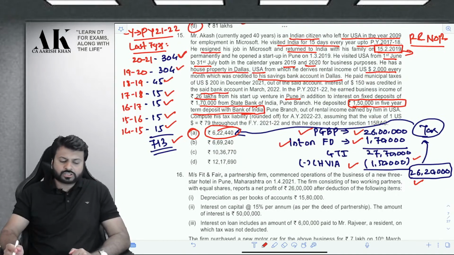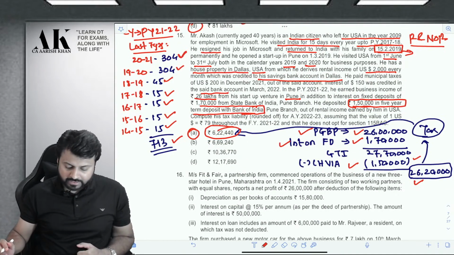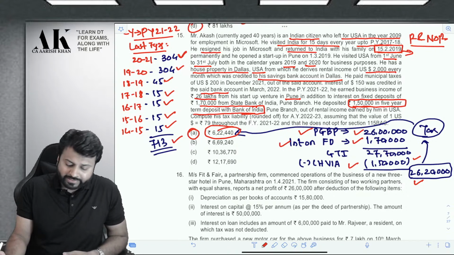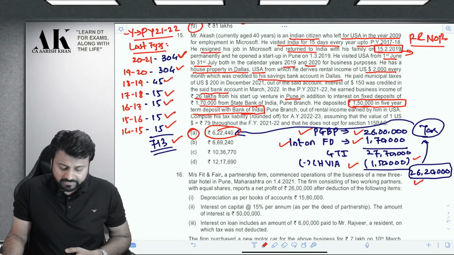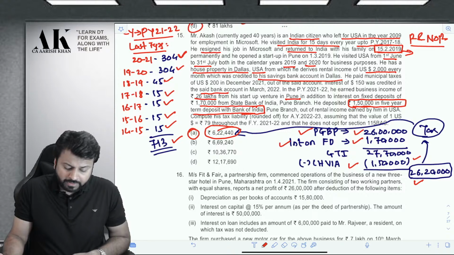Mr. Akash, currently aged 40 years, is an Indian citizen who left for USA in the year 2009 for employment. He visited India for 15 days every year up to 2017-18. He resigned his job in Microsoft and returned to India with his family on 15th of February 2019 permanently, and he opened a startup in Pune on 1st of March 2019. He visited USA from 1st June to 31st July, in both the calendar years 2019 and 2020, for business purposes.